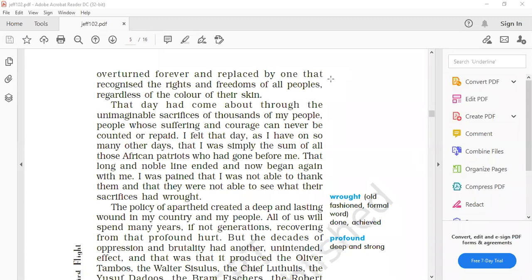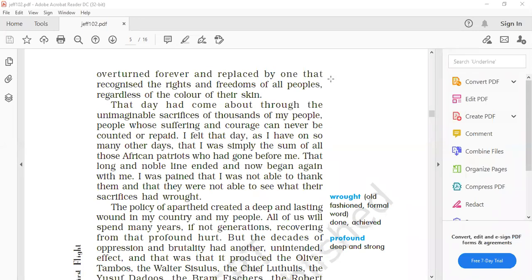That is, the sufferings and courage of those people, their pain and hardship, cannot be counted, and that cannot be repaid. Those who had sacrificed their lives, they cannot be brought back. So he is thankful to those people, to all those great leaders whose sacrifices are unimaginable. We cannot imagine. And the same is here in India.